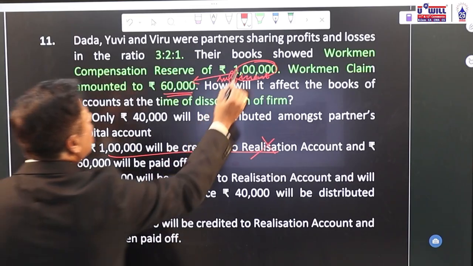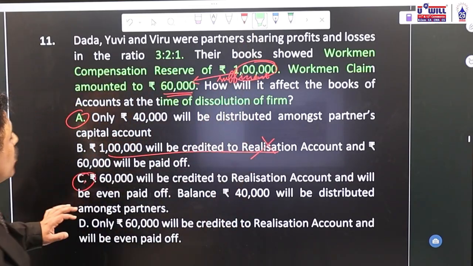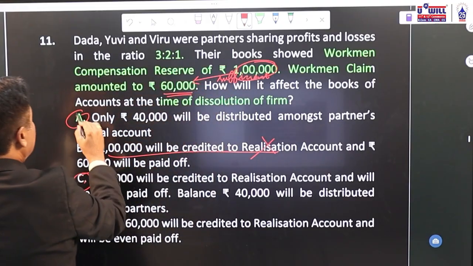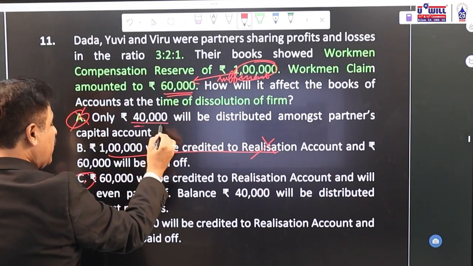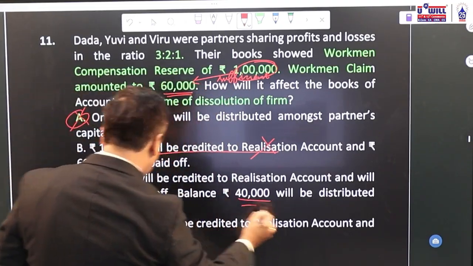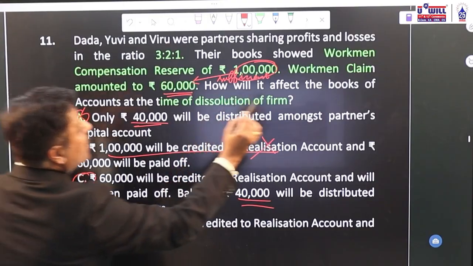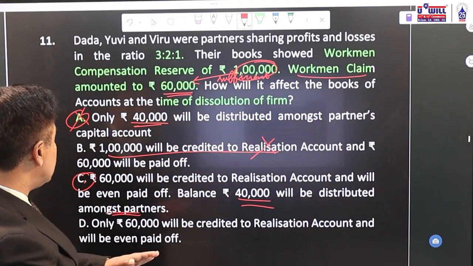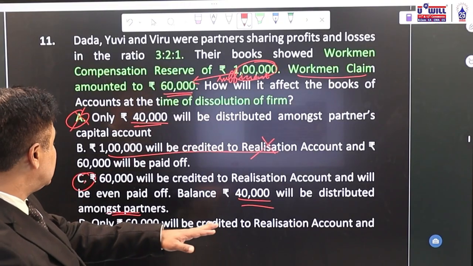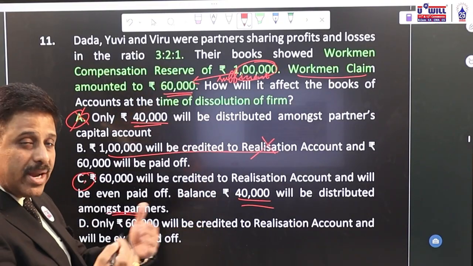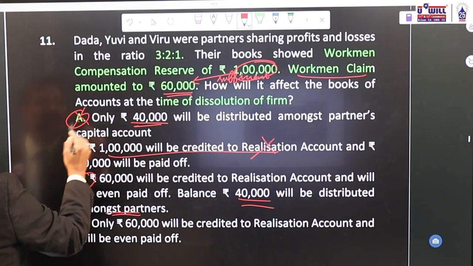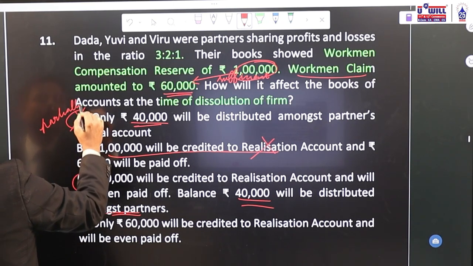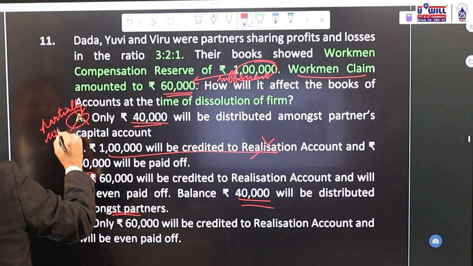Then going to further question. So read it completely. Initially A looks good. But that is only part of the information. 40,000, so definitely we have to credit to partners. But because 60,000 of workman's claim is accepted, that 60,000 will also go in realization on credit side and that is a liability, so we have to pay it off also. So this is correct, but it is only partially correct.